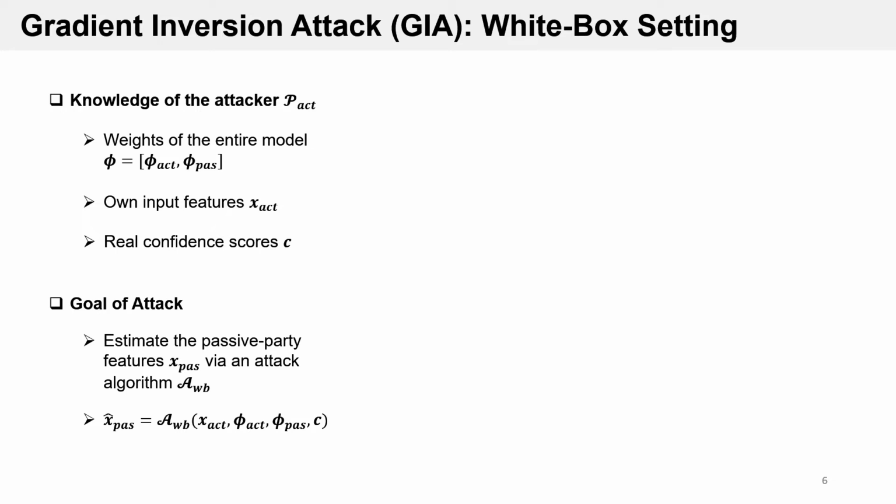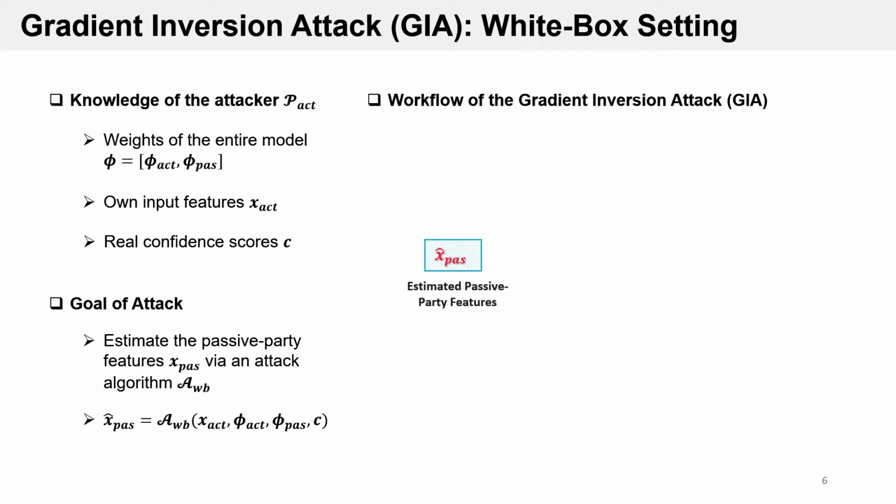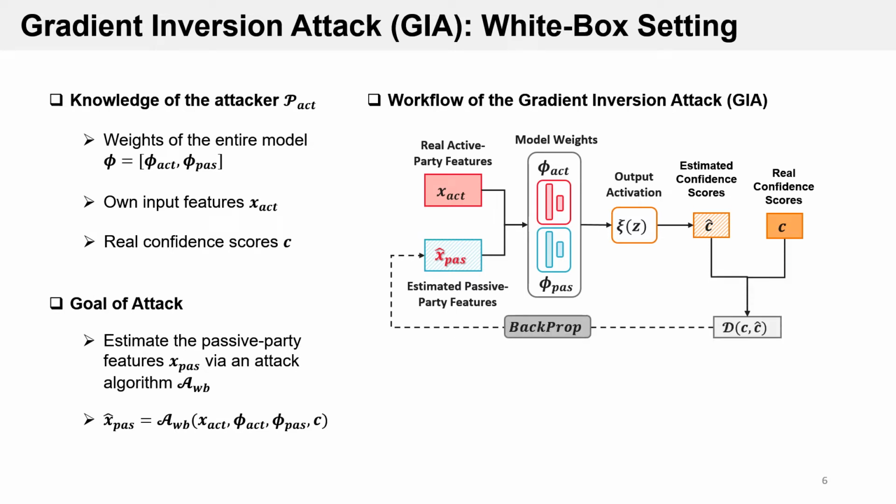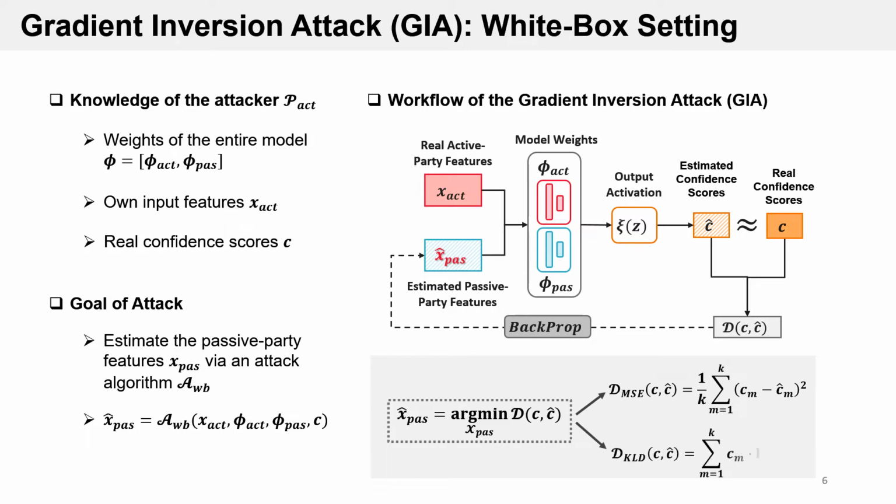Our attack is conducted in an iterative fashion. To begin with, the attacker randomly initializes the passive party features. Then, both parts of the features are fed to the trained model to compute the estimated confidence scores. The distance between the real and estimated confidence scores is calculated and used to update the passive party features. This process is repeated for several rounds until the estimated confidence scores are close enough to the real values. Here, we use two metrics, namely the mean squared error and the KL divergence, to measure the distance.